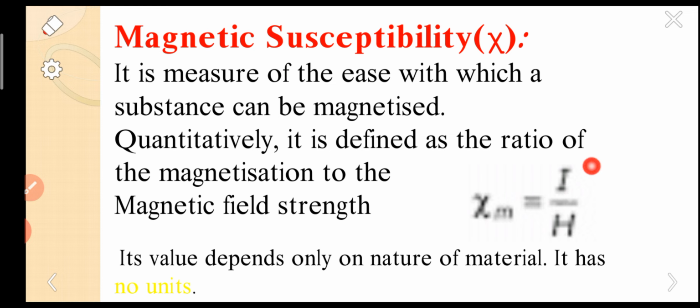I is the amount of magnetization it has got. By taking this ratio we can get the magnetic susceptibility. So this is the definition. The simple meaning is the ease with which a substance is magnetized, how significantly, how much percentage it gets magnetized, is simply nothing but the magnetic susceptibility.